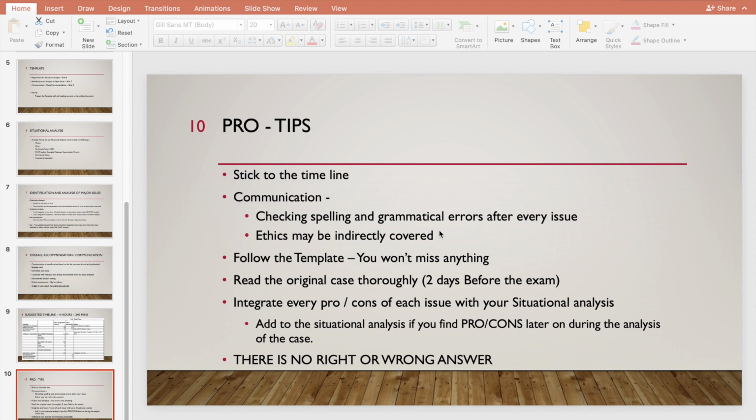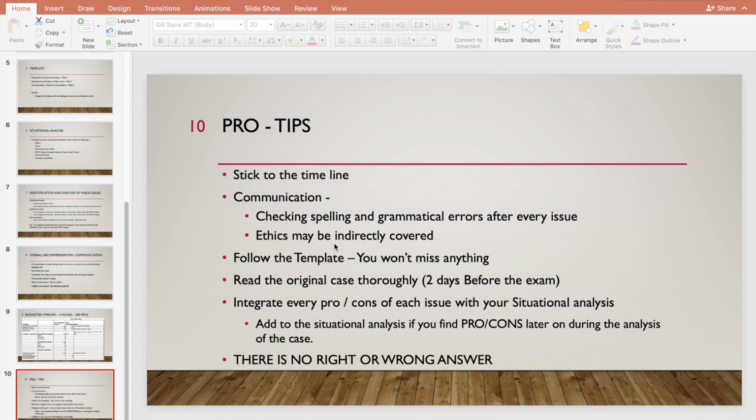If you do it only at the end, after you write the overall communication, it will take a lot of time and you may not have sufficient time to correct all your mistakes. Communication is the most important factor, I think, when you're writing your overall day 1 response. So I highly suggest you do it after every issue.